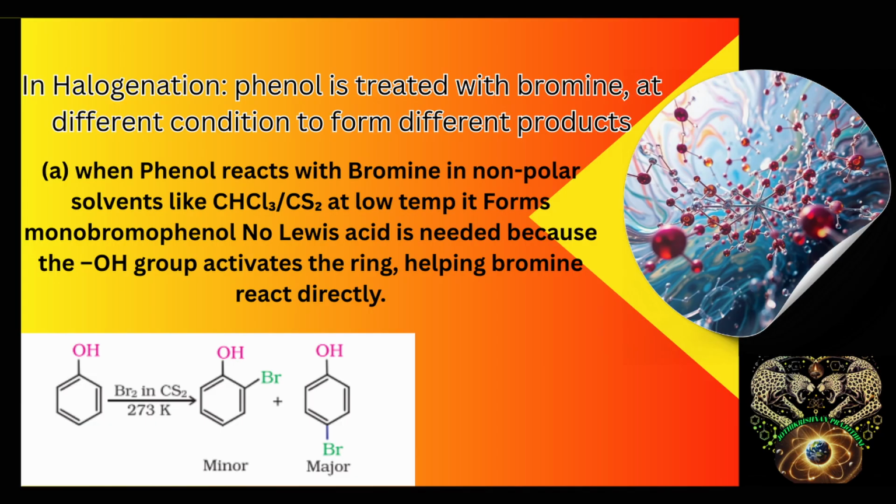In halogenation, phenol is treated with bromine at different conditions to form different products. When phenol reacts with bromine in nonpolar solvents like trichloromethane or CS2 at low temperature, it forms monobromophenol. No Lewis acid is needed because the hydroxyl group activates the ring, helping bromine react directly.